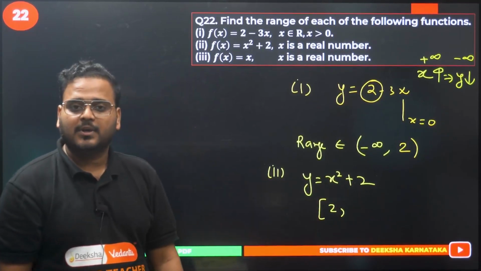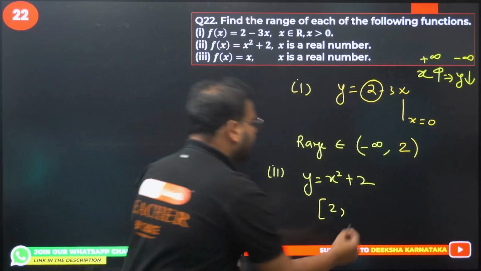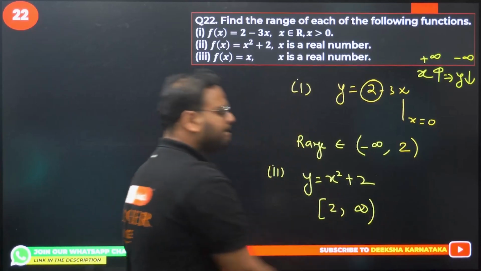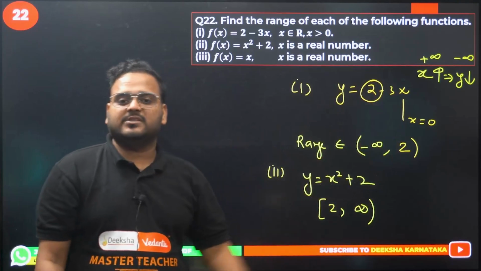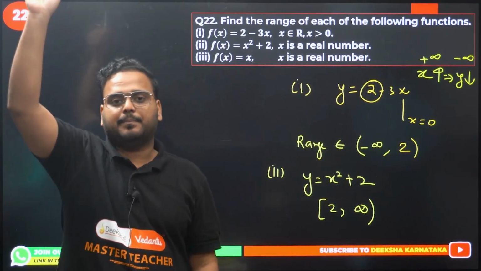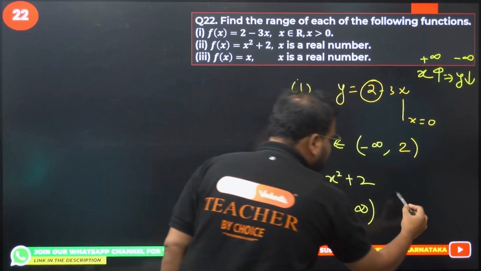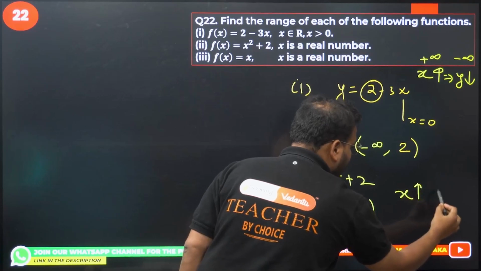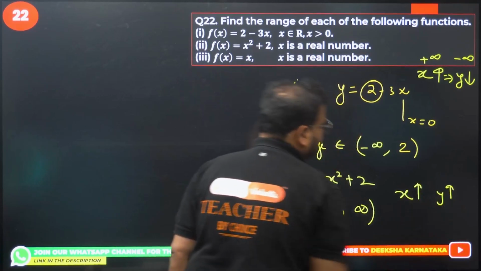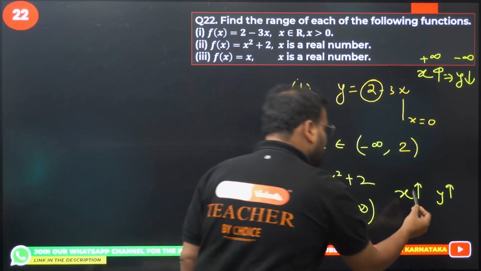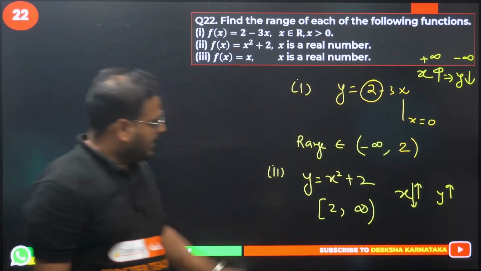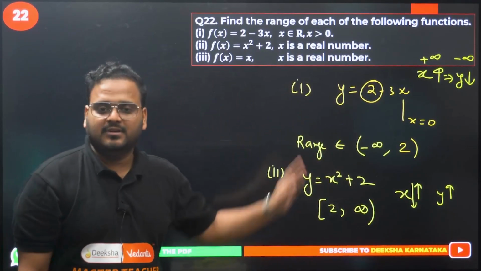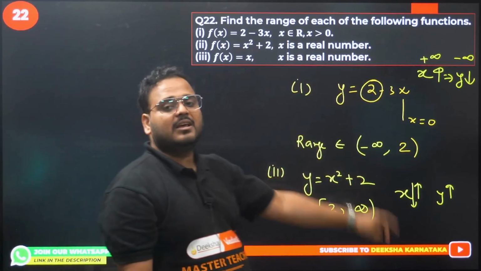Closed. What comes on the other side? Infinity. How? Make any value of x negative or positive, it will keep going up, up, up. If you increase the value of x, y also increases. Or if you decrease the value of x, y also increases. Any value you take, negative or positive, y will increase.